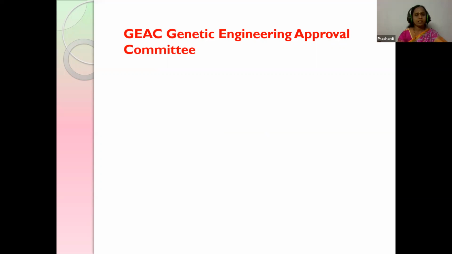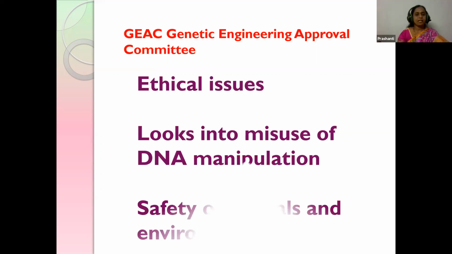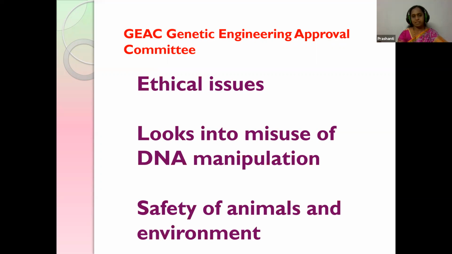Okay, so here GEAC, that is the Genetic Engineering Approval Committee. Approval means it gives permission. So this committee concentrates on ethical issues. Ethical issues means not every person can use animals for their experimental studies.